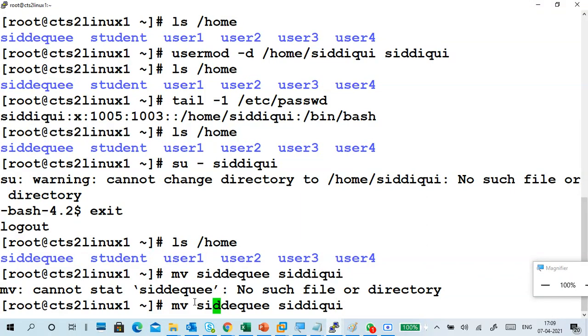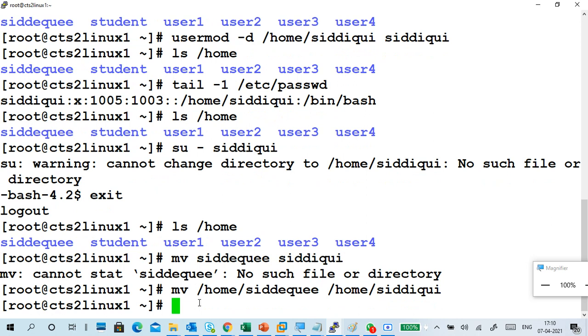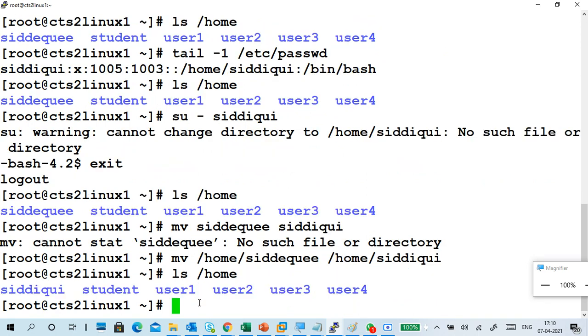Okay, what is the problem? I didn't give any location. /home/ and the other path. Both sides we have to give the location, where to change from and where to change to. Now we'll check it. Now the name is changed. See, this is the earlier name, now this is the new name, and also in my password file, this is the name.